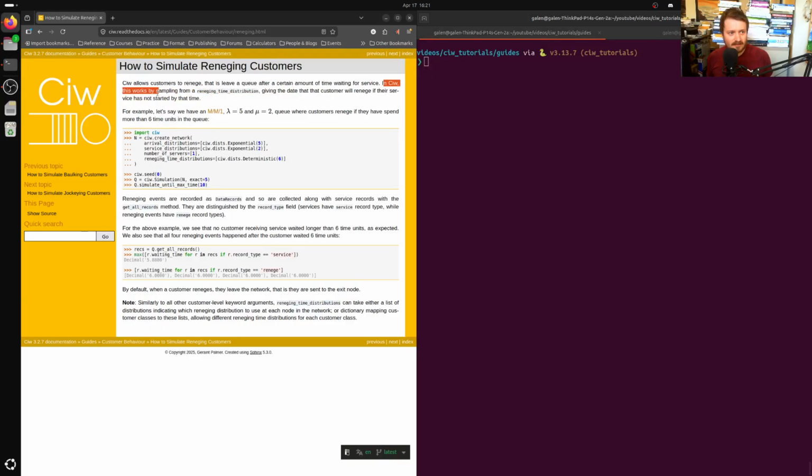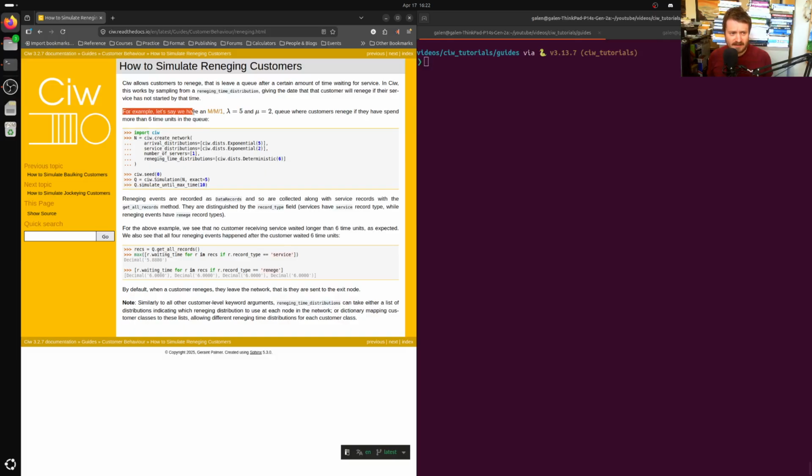So in Ciw, this works by sampling from a reneging time distribution. That's a Python variable name for an argument, a parameter, giving the date that a customer will renege if their service is not started by that time. It doesn't have to be finished by that time, but it has to be started.